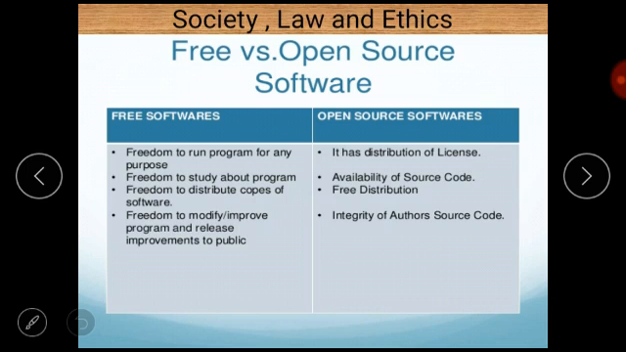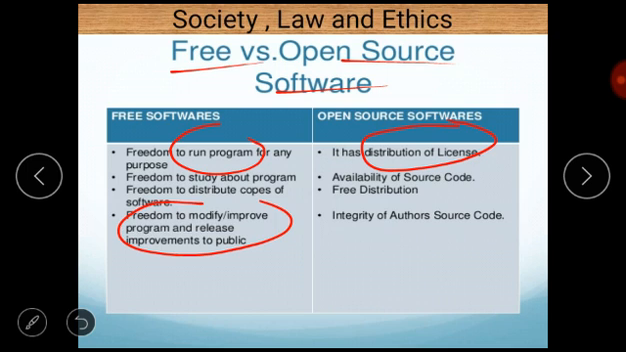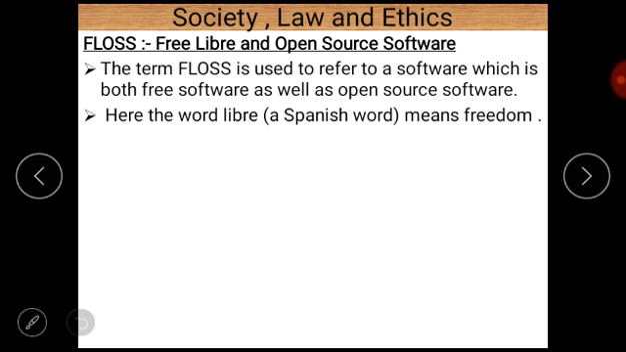Next, there is a difference between free and open source software. For free software, there is freedom to run the program for any purpose, and it has a distribution license. For free software, there is freedom to modify or improve programs and release them, and for open source software, integrity to the author's source code.